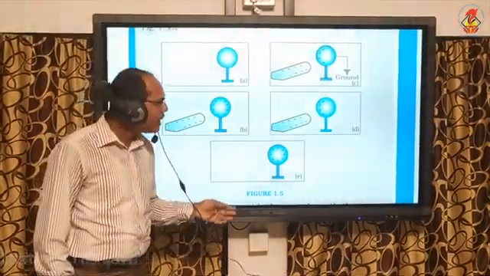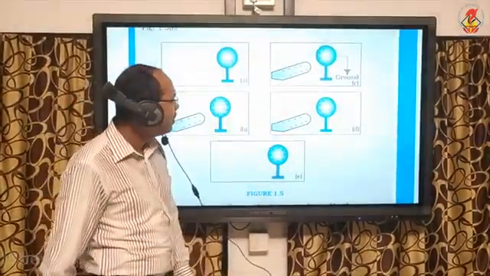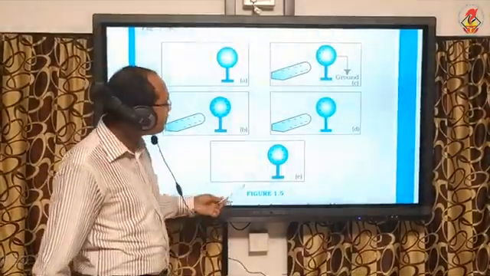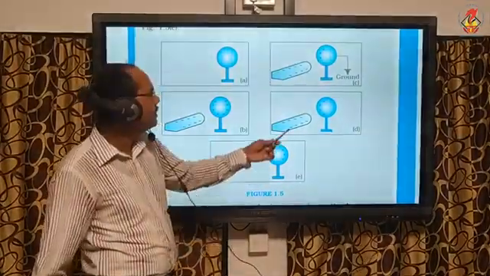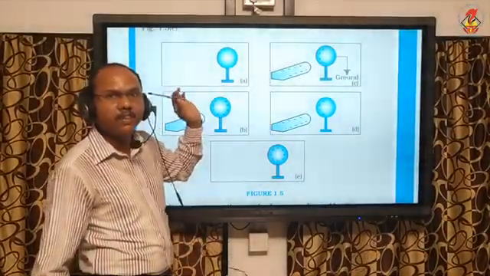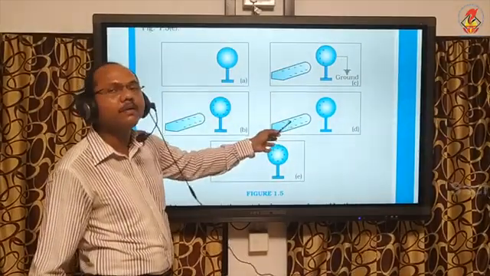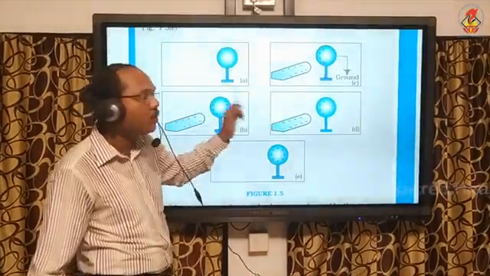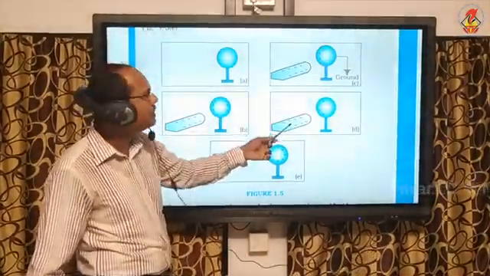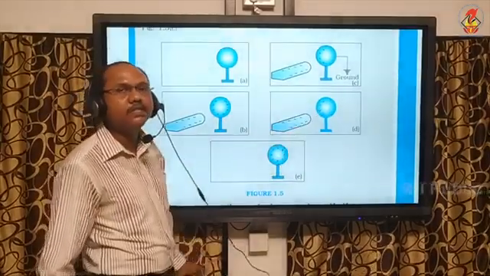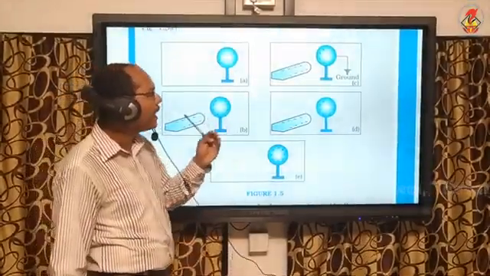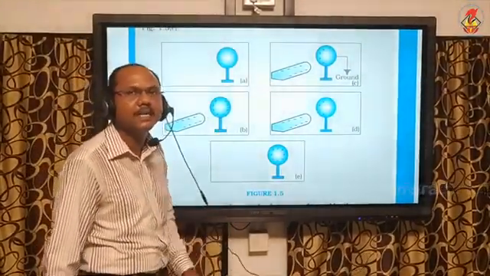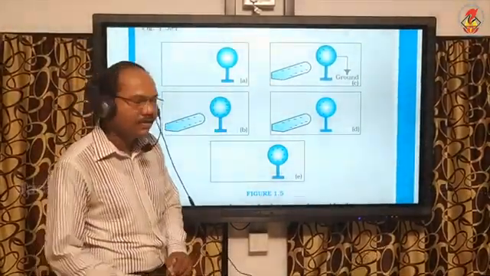Now, in this method of charging, you can see that no charge has been lost from the plastic rod. The charge of the plastic rod remains the same. But the metal sphere, which was initially uncharged, got the same amount of charge as that of the plastic rod.